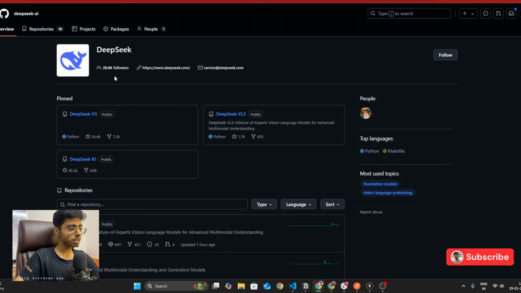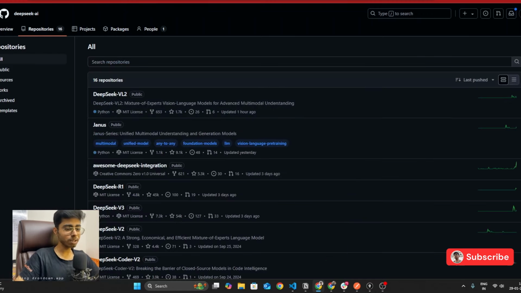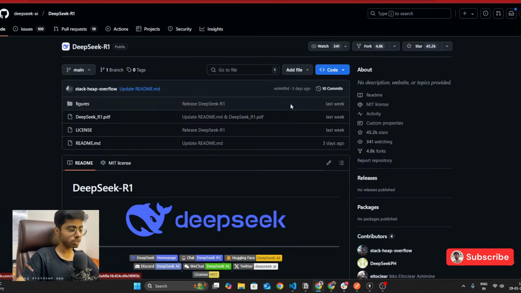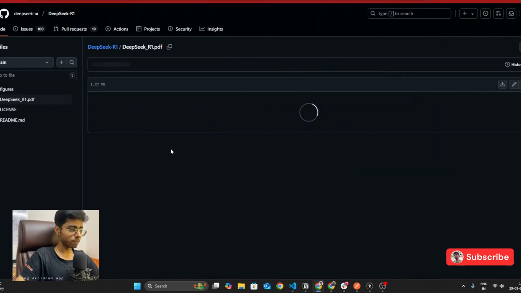So go on the DeepSeek GitHub account, and go on the repositories, and you can see that approximately 16 repositories they have launched till now. We are interested in DeepSeek R1, which is the latest reasoning model launched by DeepSeek. So how you have to go through their code. First of all, you will see the DeepSeek R1 PDF. This will be the official research paper that DeepSeek has launched.